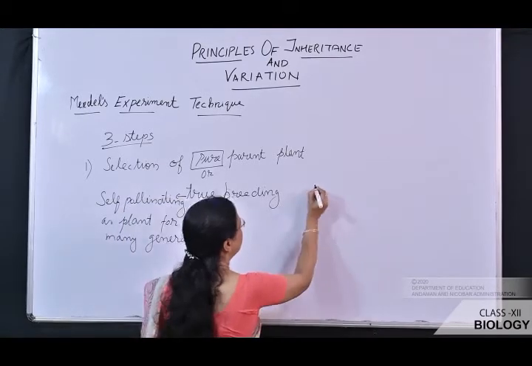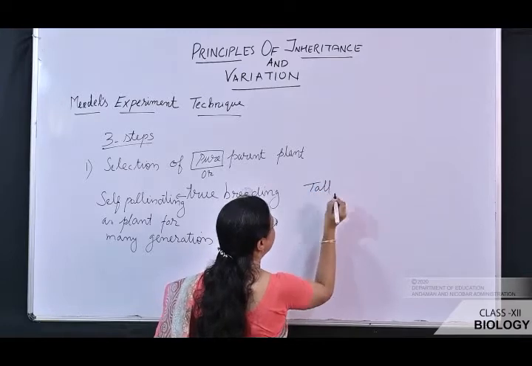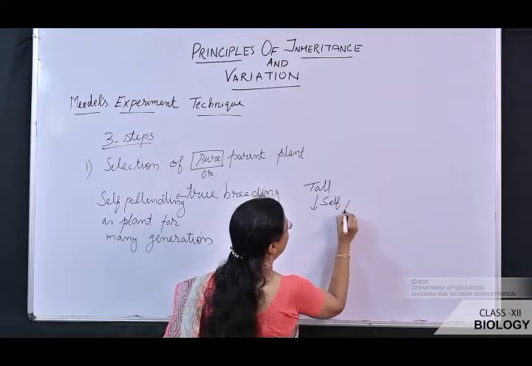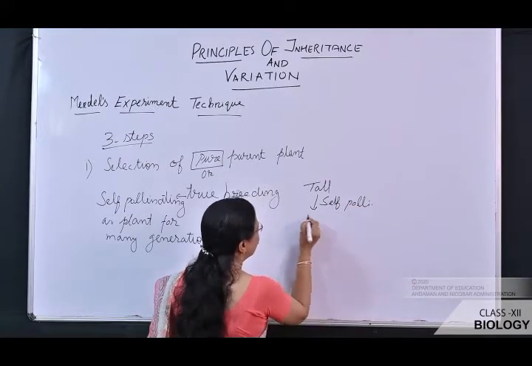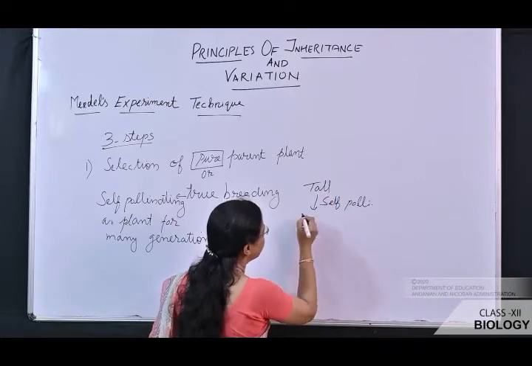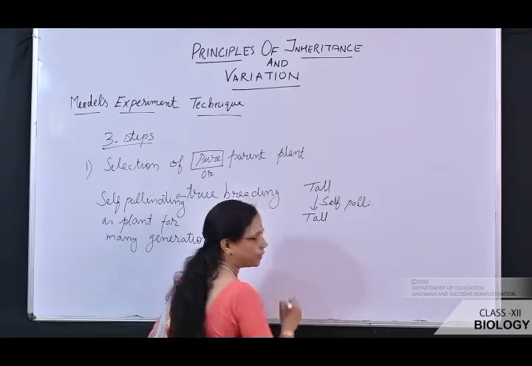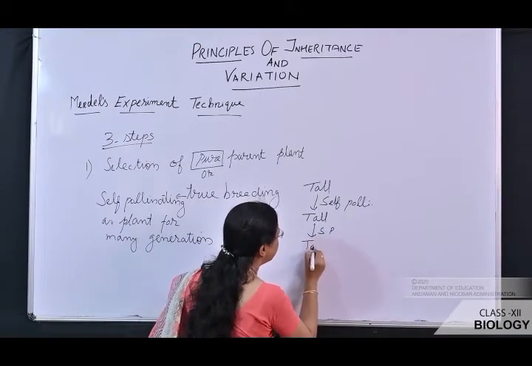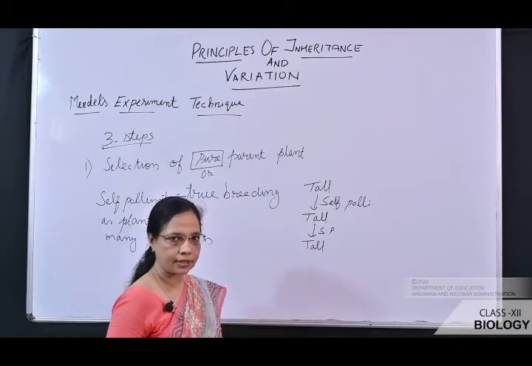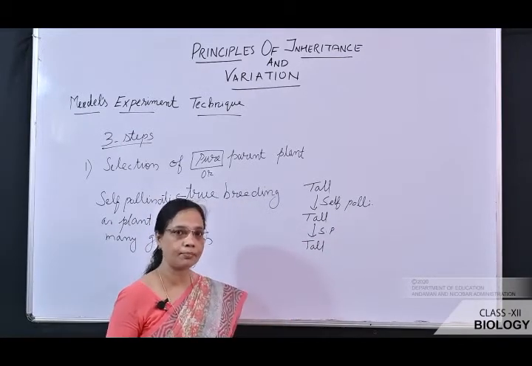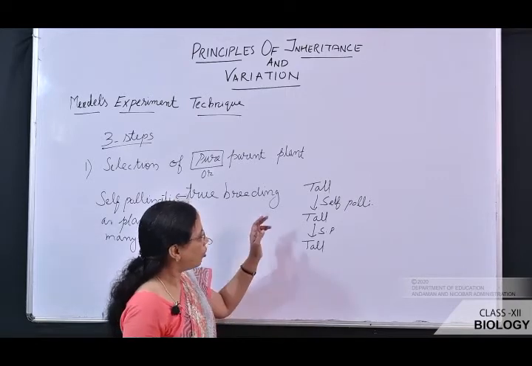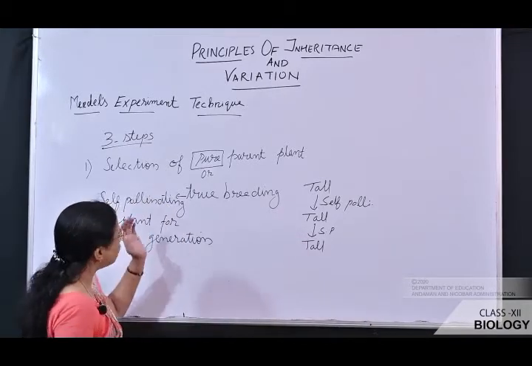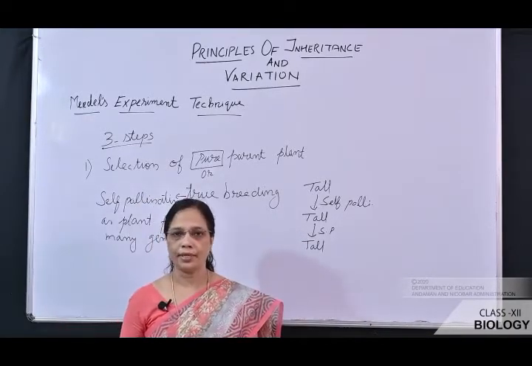Suppose you take a true tall plant. If it is self-pollinated, and after self-pollination it gives tall progenies, again it is self-pollinated, and again it gives the tall character, if in successive generations it continuously gives the same tall character, we consider it as a true breeding variety. This is how Mendel selected pure or true breeding varieties.